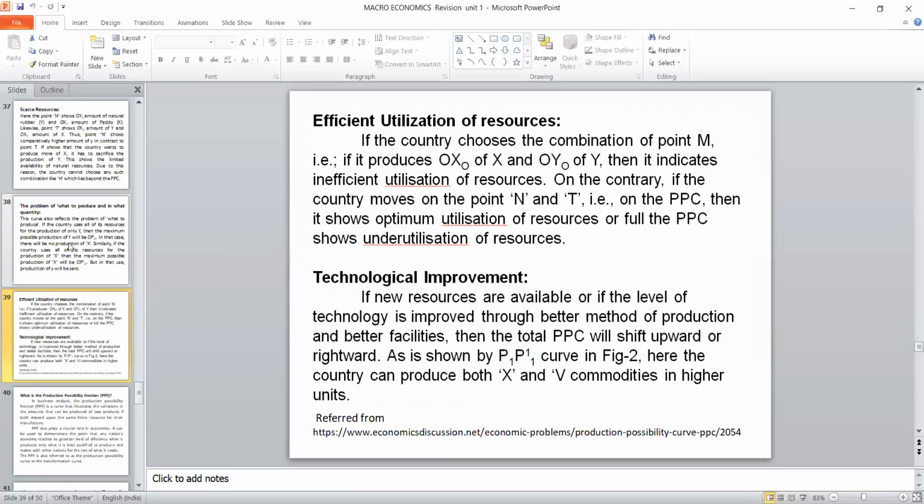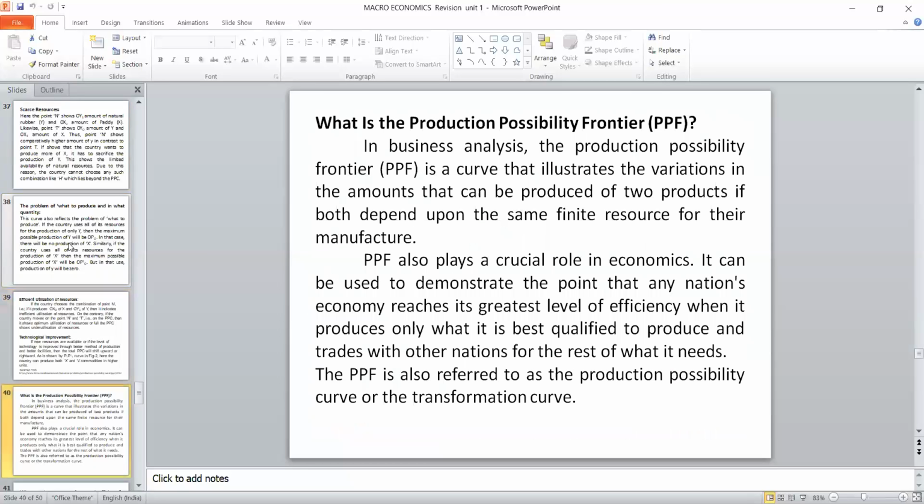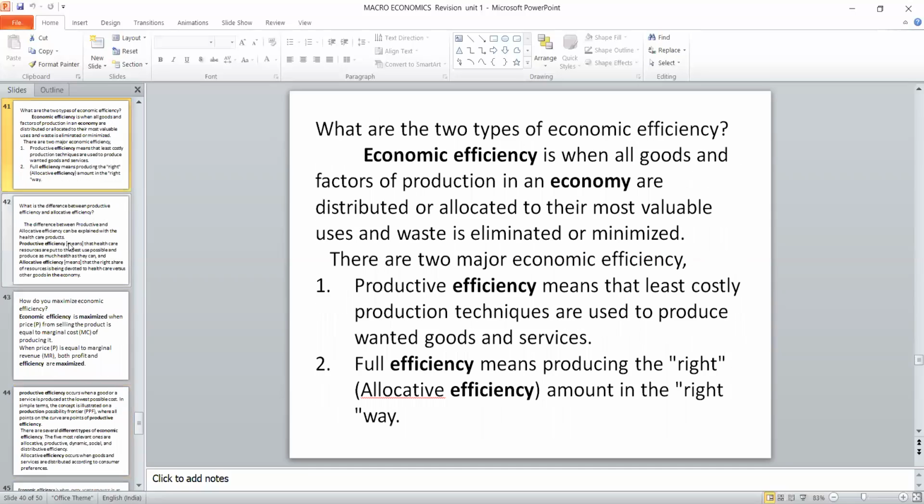Because of scarcity only we are deciding this, and there should be efficient utilization of resources, and technology improvement will give the required level of satisfaction. After that, we complete the scarce.